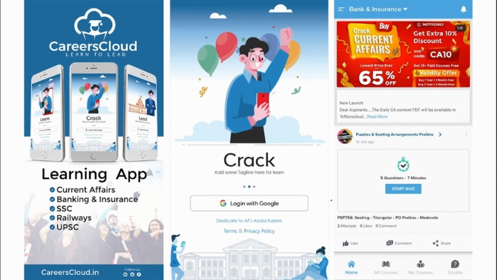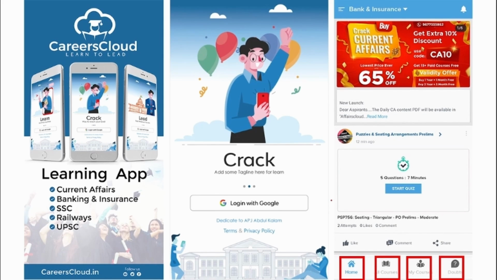And once you have logged in, you will be redirected to this page where you will be getting this URL. And there will be options for home, all courses, my courses and doubt section in this application. You will be getting multiple PDFs, multiple content on a daily basis that will be enhancing your learning.